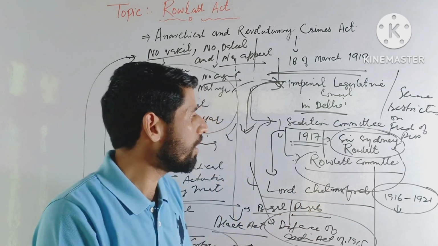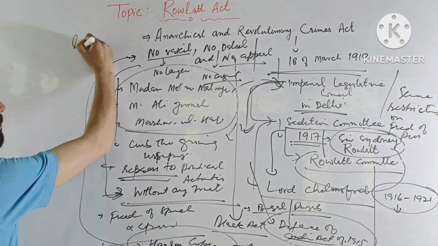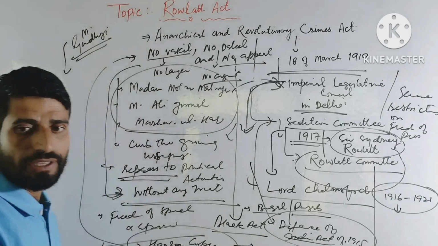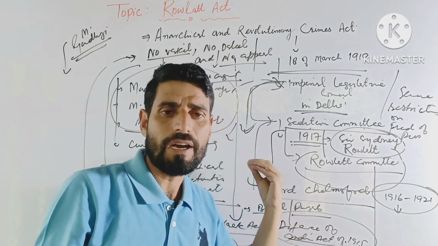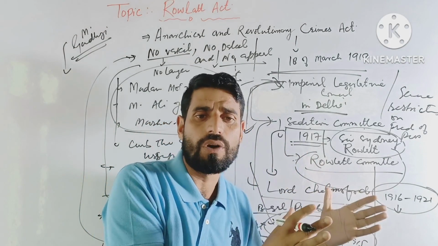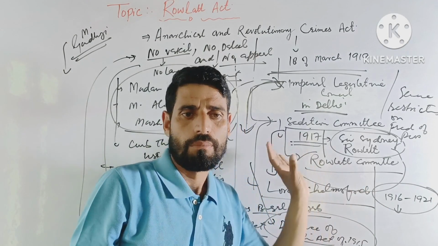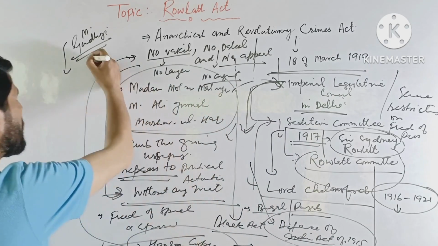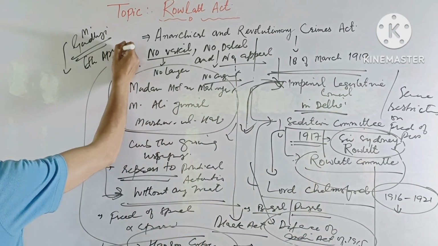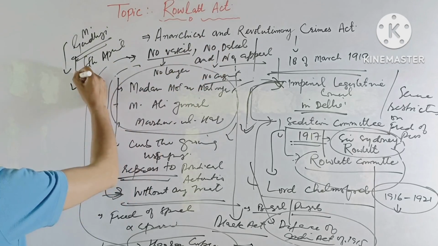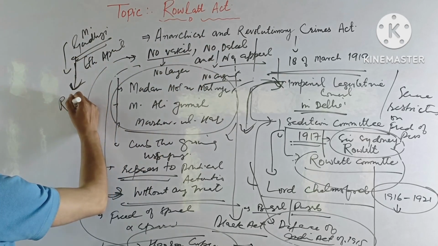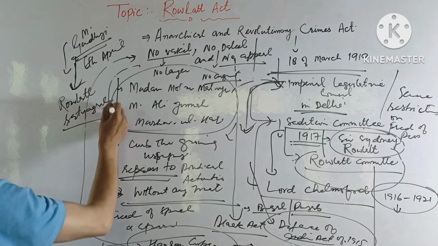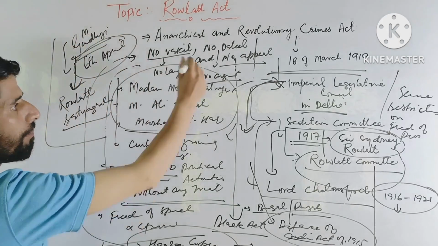Mahatma Gandhi called for a countrywide campaign against the act on 6th April. So 6th April को क्या हुआ? 6th April को महात्मा गांधी ने, in response to the act, started the Rowlatt Satyagraha against the passing of this act.